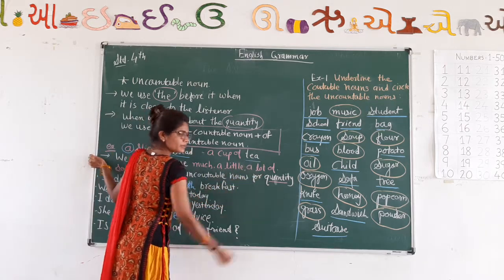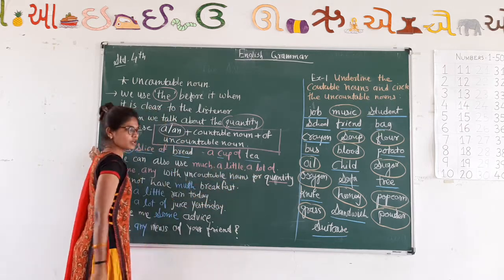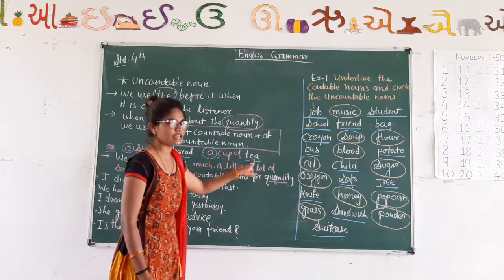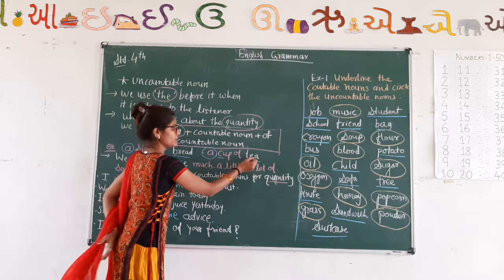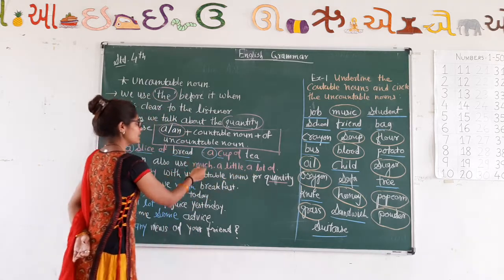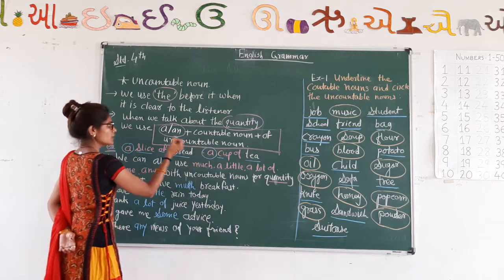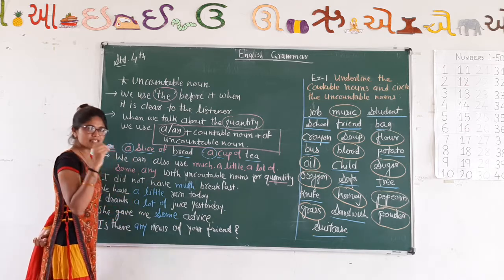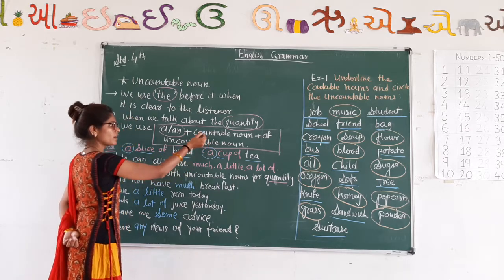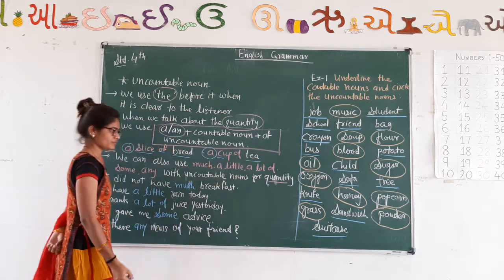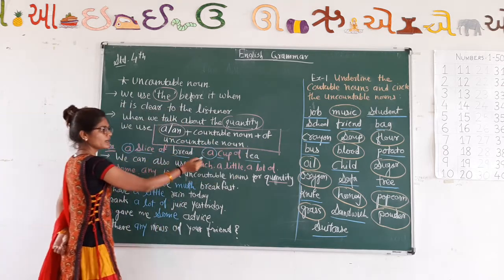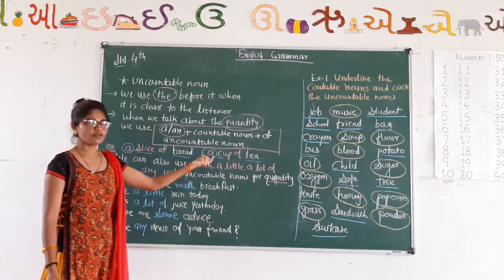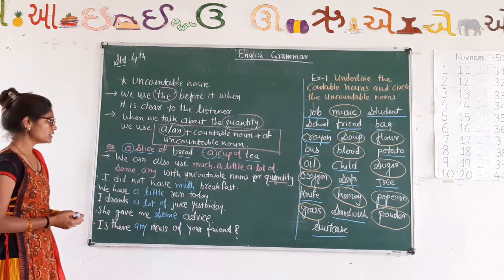Then tea is an uncountable noun, but cup is a countable noun, so we can put the article a before it: a cup of tea. This is the format of the article a or an before an uncountable noun. It is required to write the countable noun and then the word of: a slice of bread, a cup of tea. This way you can put the article a or an before the uncountable noun.